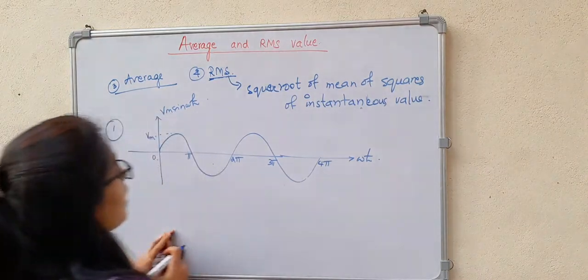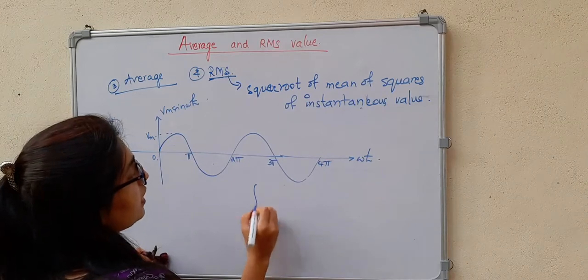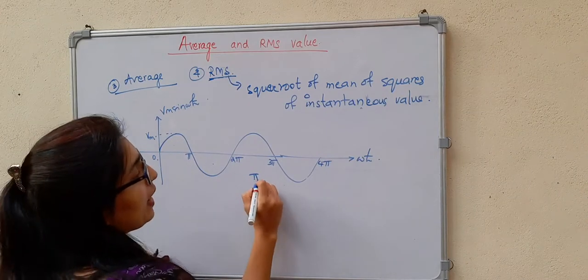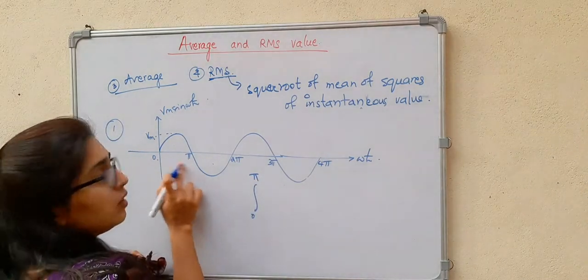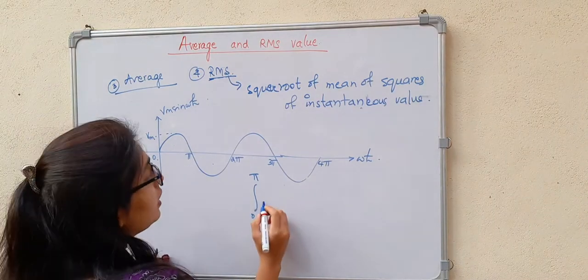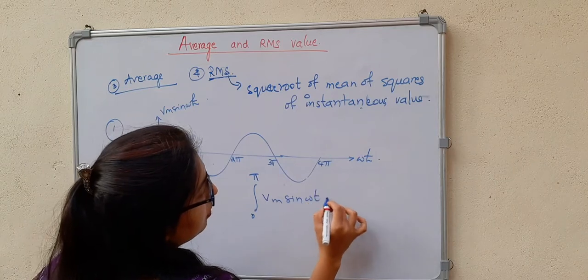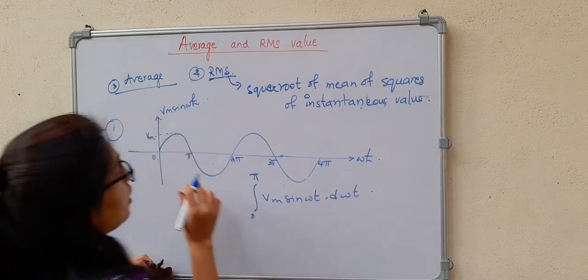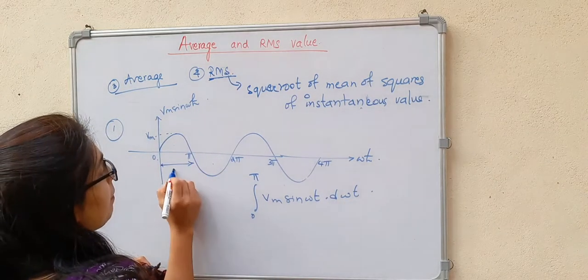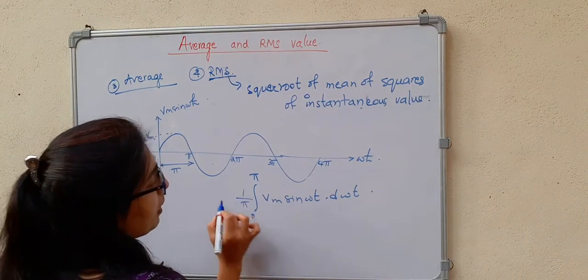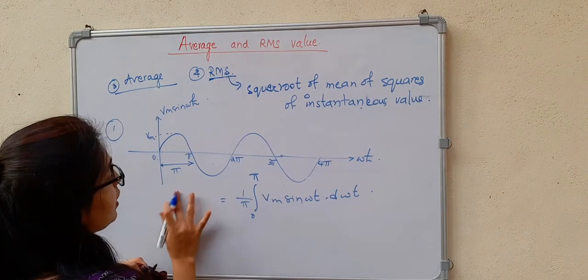So what is the area of this? I will consider 0 to pi because it is for the positive half cycle. x of t is Vm sin omega t, d omega t. What is your T? In this case it is pi. So it is 1 by pi. This will be your average value.